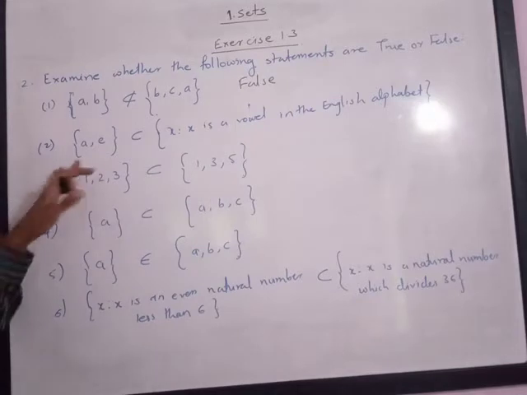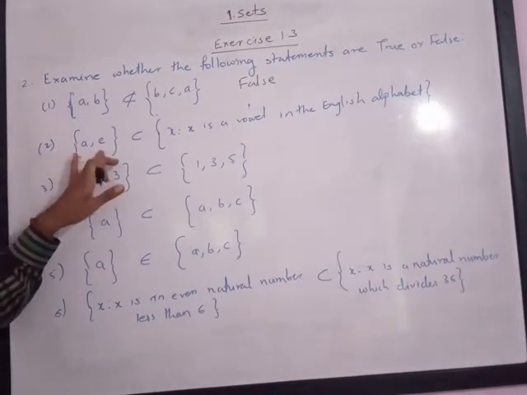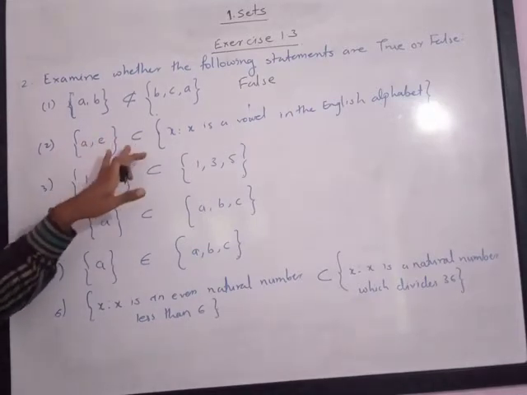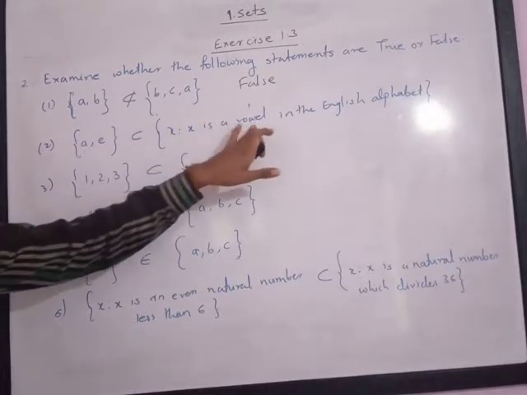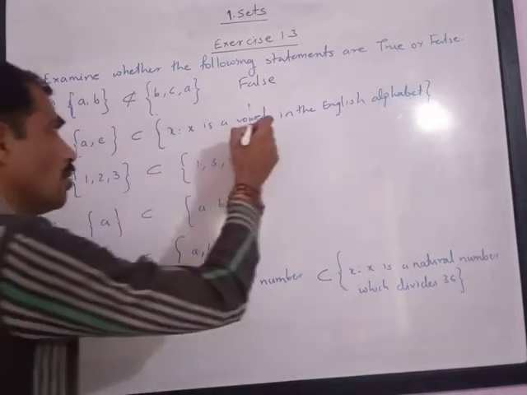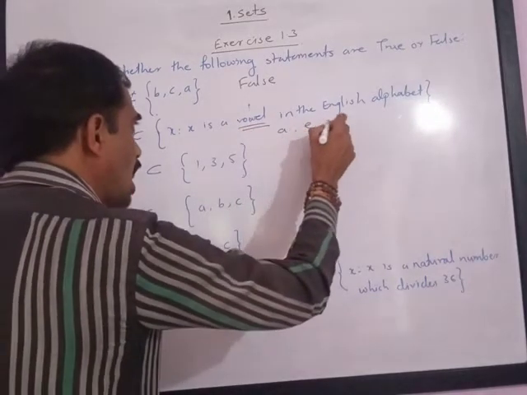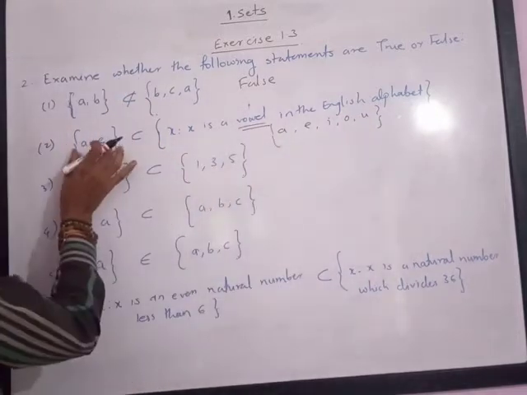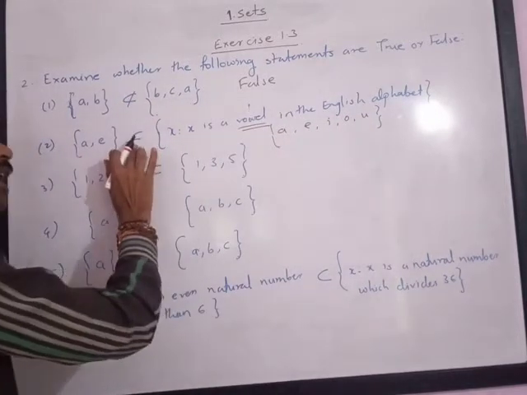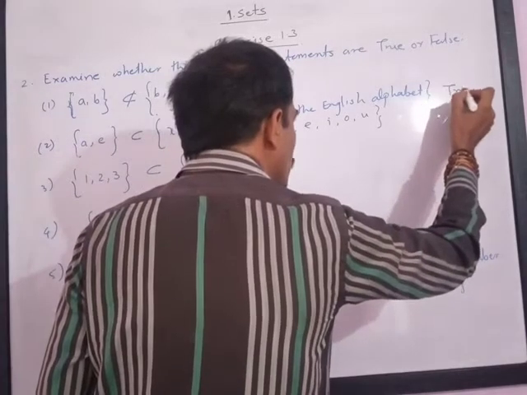Now the second is the set {A, E} is a subset of the set of X such that X is a vowel in the English alphabet. Everybody knows A, E, I, O, U are the vowels of the English alphabet. Now please note all the elements are present, so it is a subset. It means the given statement is true.